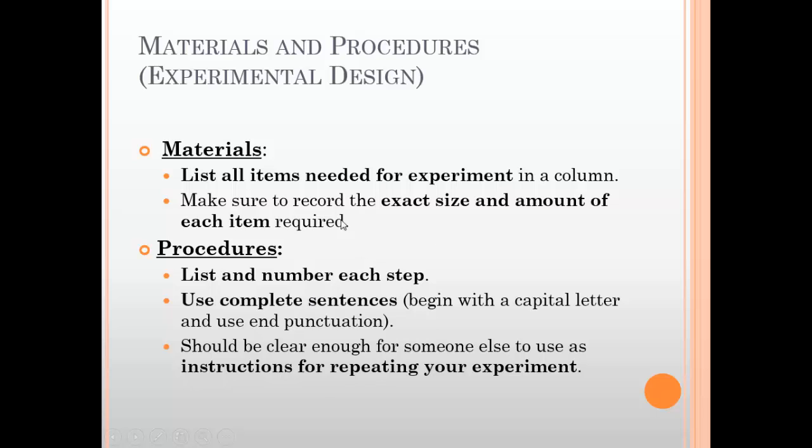Sometimes these overlap. We don't need to give them all the basic stuff like grab a pencil. They know that. If I need to create something ahead of time, maybe instead of putting that in the procedures, I put it in the materials along with instructions about how to create, for instance, a paper airplane lab. I don't want to put in procedures how to make the planes, but I want to tell them how. So in materials, I tell them what type of planes they need and also maybe attach some instructions. Okay, so these can kind of overlap a little bit, but they're very important. These are the most important parts to recreating an experiment.